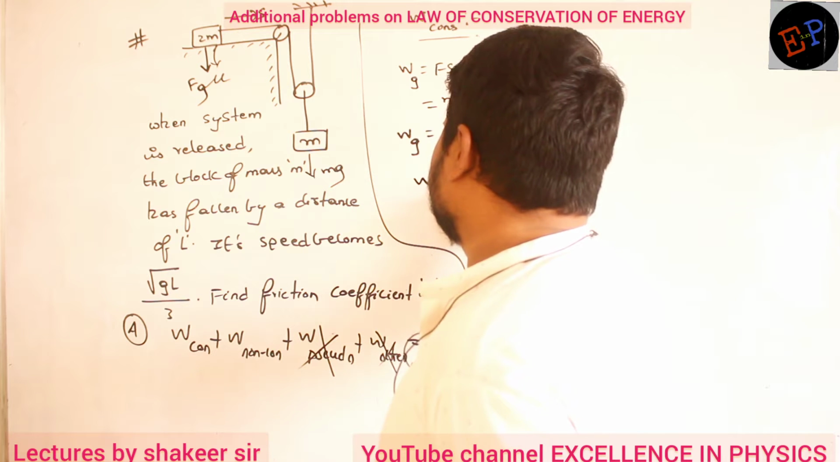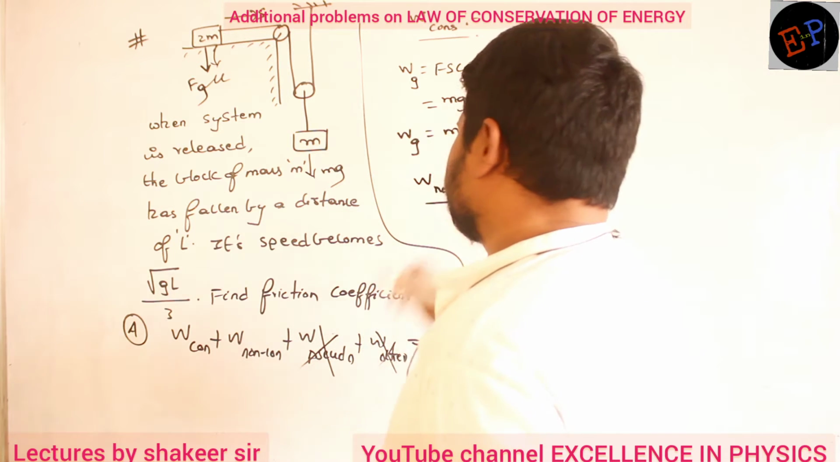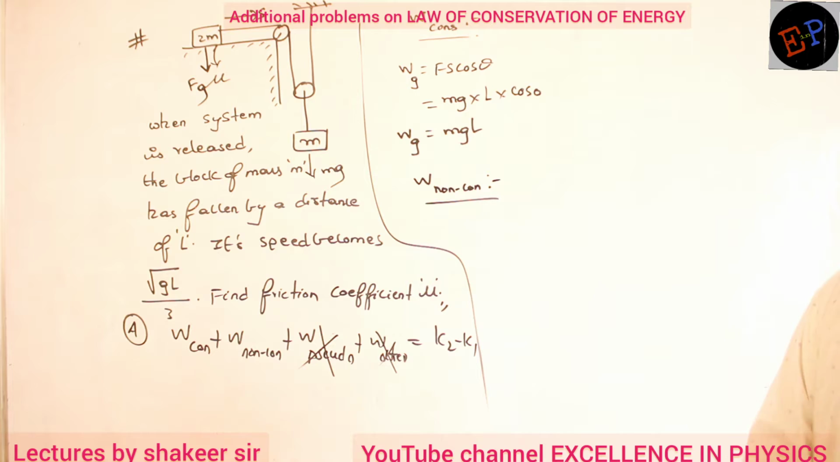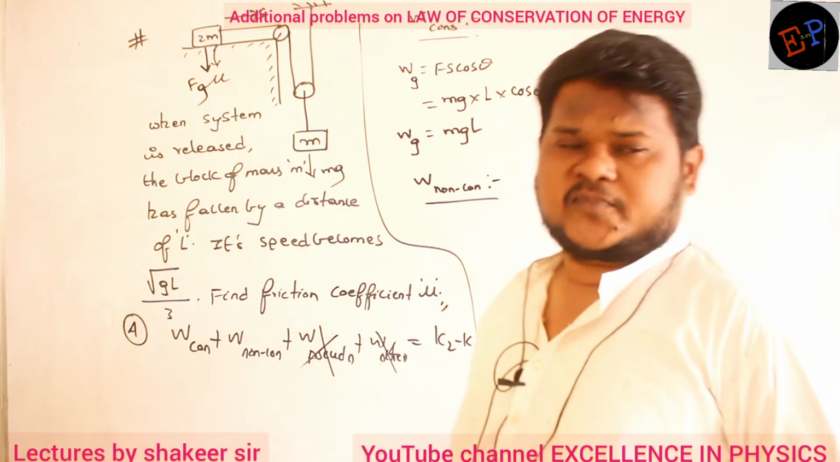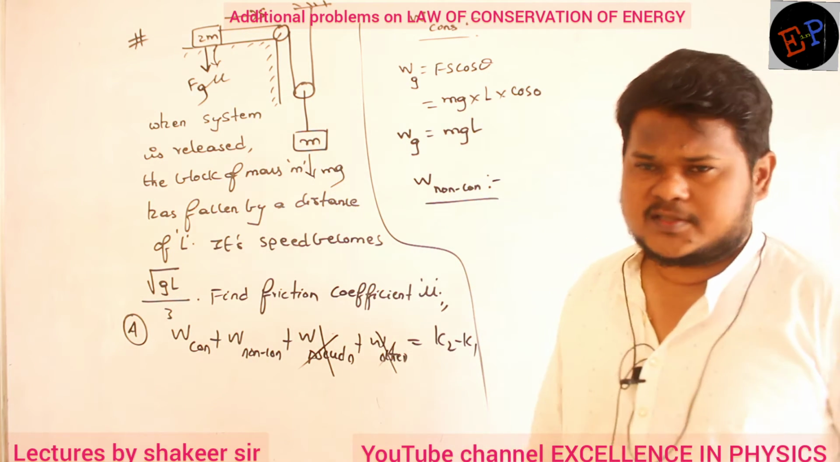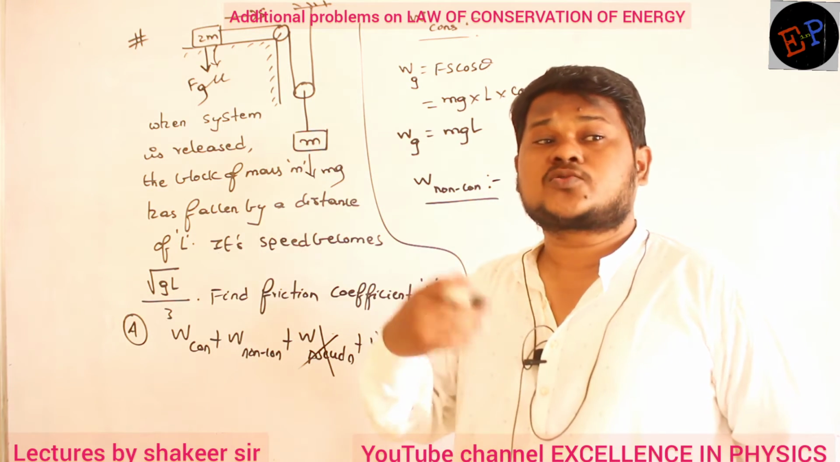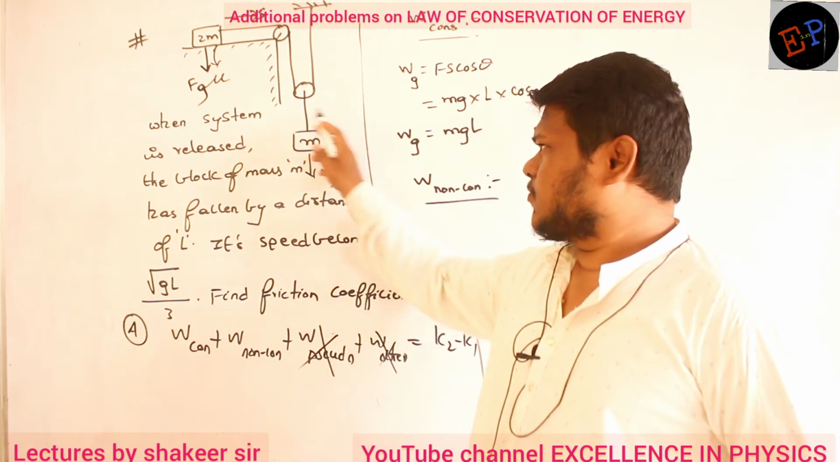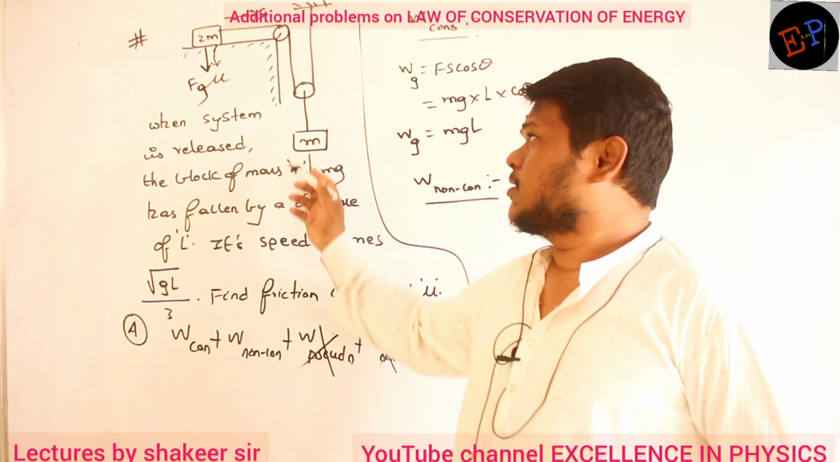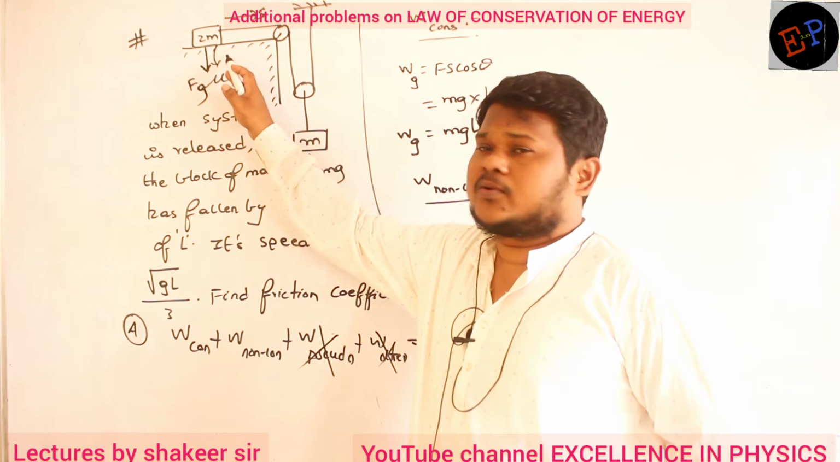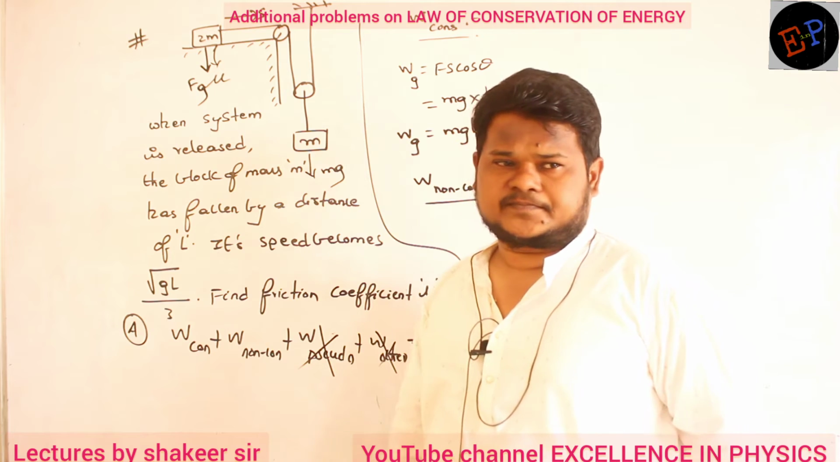So work done by non-conservative forces. What is the non-conservative force which is acting? Friction. Friction is the only non-conservative force. And friction is acting on which body? On 2m, only on 2m. Because this is not moving because of friction. There is no friction here. Only in between 2m and the ground there is some friction which is acting. Are you able to understand?